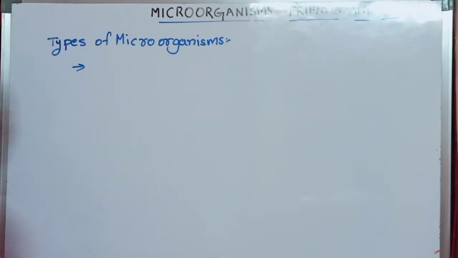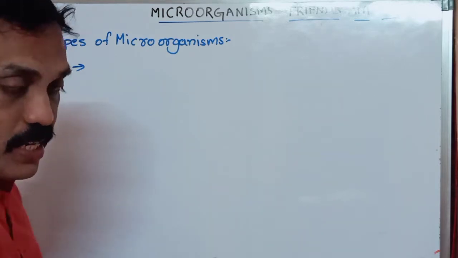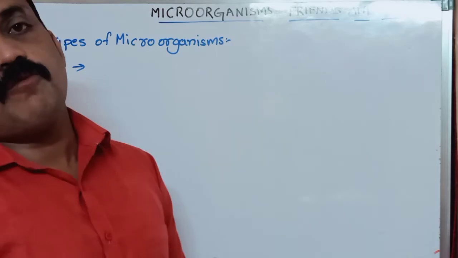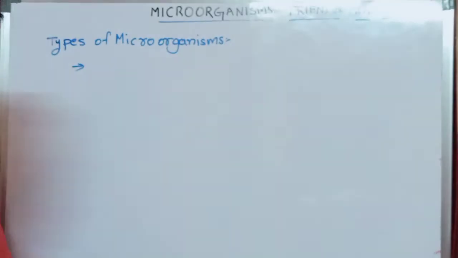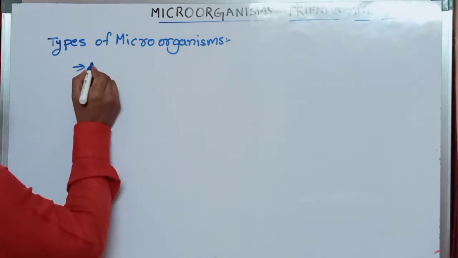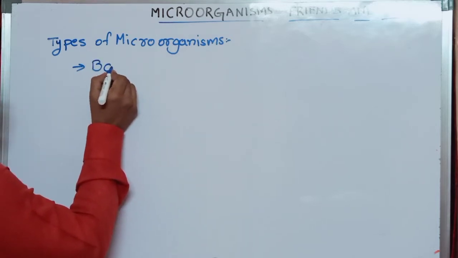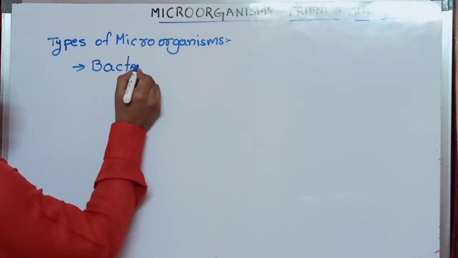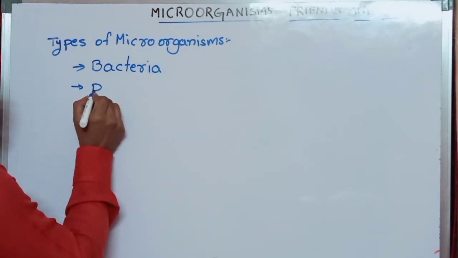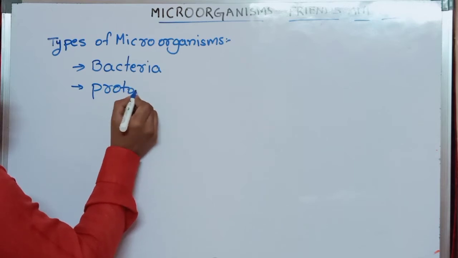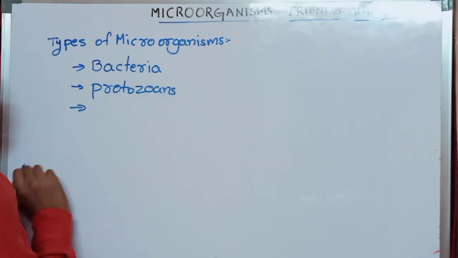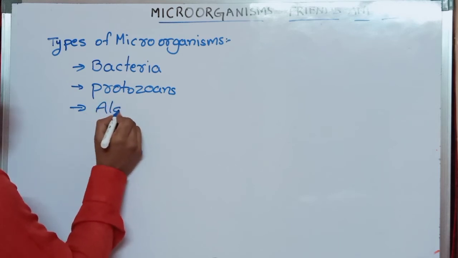Generally, microorganisms are classified into 4 groups, but some books give about 5 groups also. Viruses are also included in microorganisms. For example, these groups are: one is bacteria, second is protozoans, third is algae.